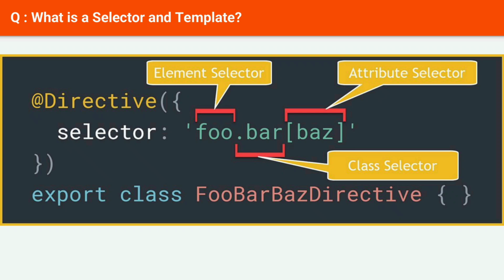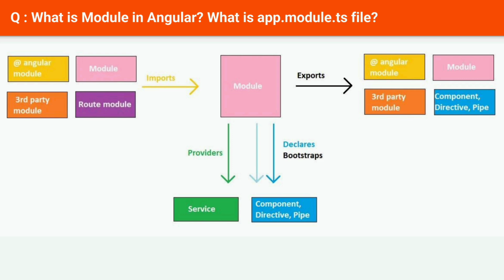Next question: what is a module in Angular? What is app.module.ts? Modules are logical boundaries in your application, and the application is divided into separate modules to separate the functionality of your application. Let's take an example of app.module.ts, the root module, declared with